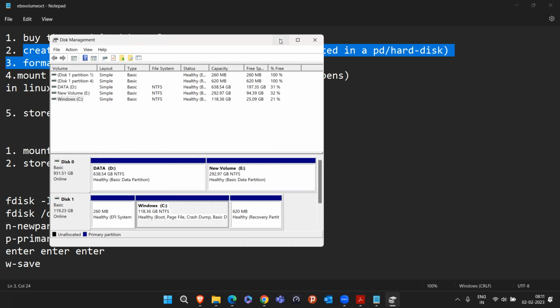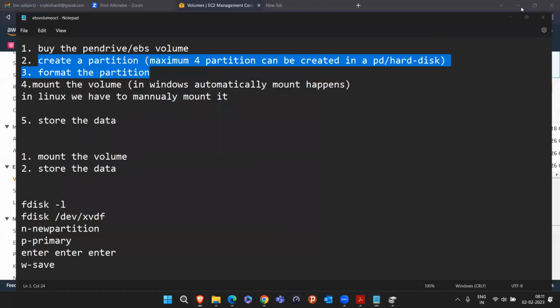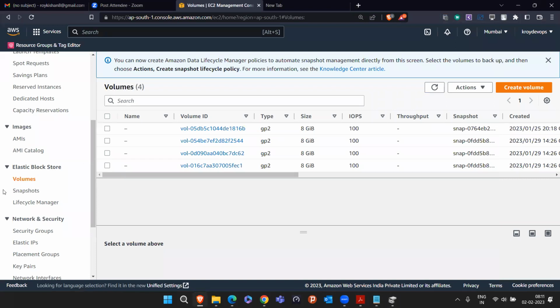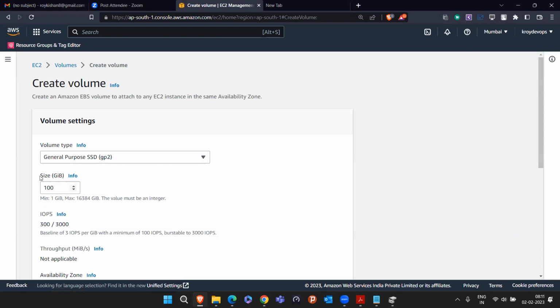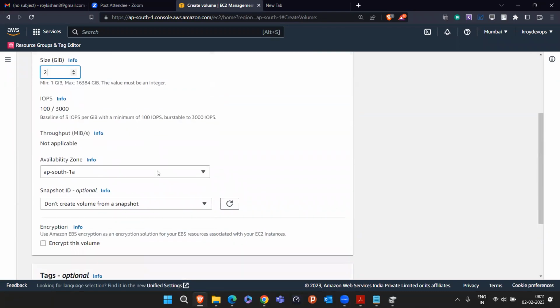Now we'll follow the steps of what you have to do. The first thing, you have to buy the pen drive. So simply come here in the volume section and click on create volume. Take an example: I'm going to the market and buying a pen drive of size 2 GB. I will just write 2 here. I will come down, and now they are asking which availability zone you want to launch in.